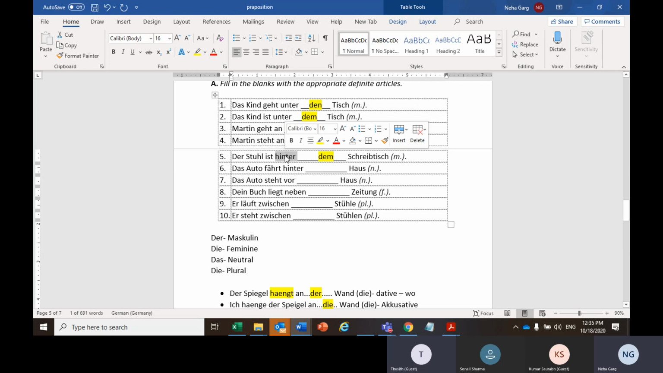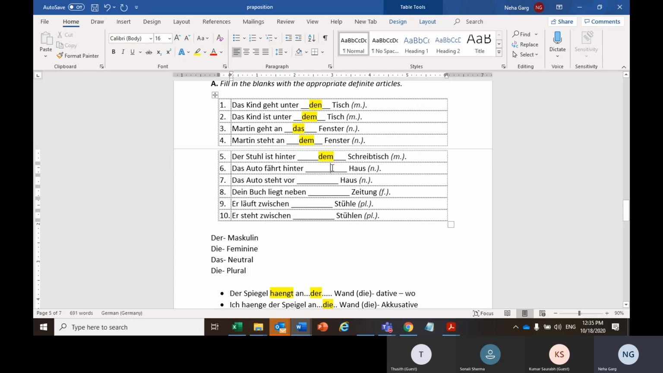Okay, the explanation is right, the answer is right, but the understanding of the preposition is wrong. That is hinter, behind, not unter. Oh, okay, sorry. Hinter, that is behind. The stool is behind the table. Now, Saurabh, your turn, number 6.